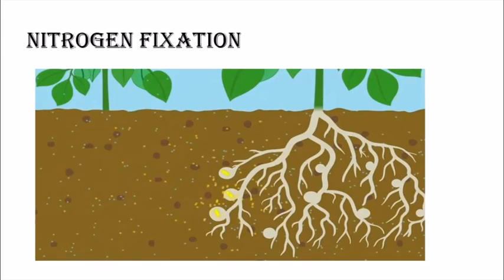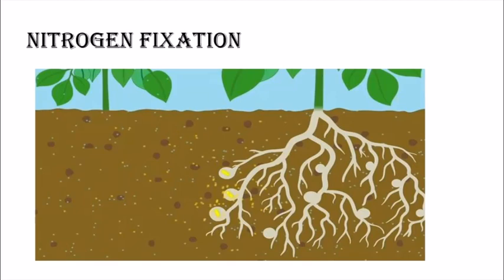These microorganisms absorb the atmospheric nitrogen and convert it into nitrate, and that nitrate is useful for the plant. So indirectly it survives in the nodules of the plant, that is in the root nodules, and it provides the extra amount of nitrogen or the nitrate that the plant wants.